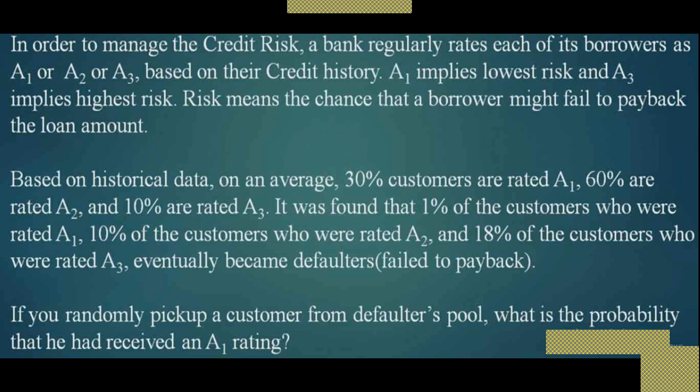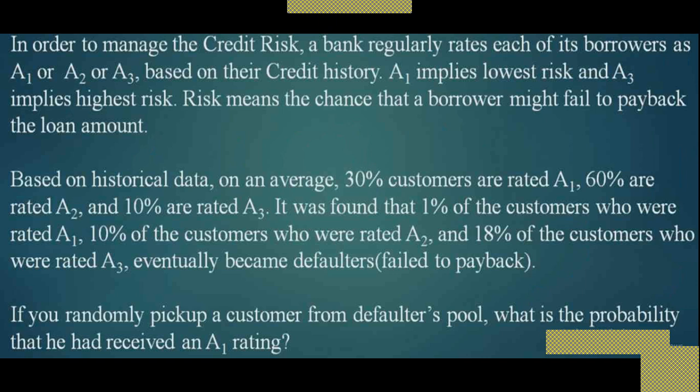From the last 6 months or 1 year of transactions, he finds that 30% are rated A1, 60% are rated A2, and only 10% are rated A3. So 10% are rated A3. It means that they are the people who are at risk.